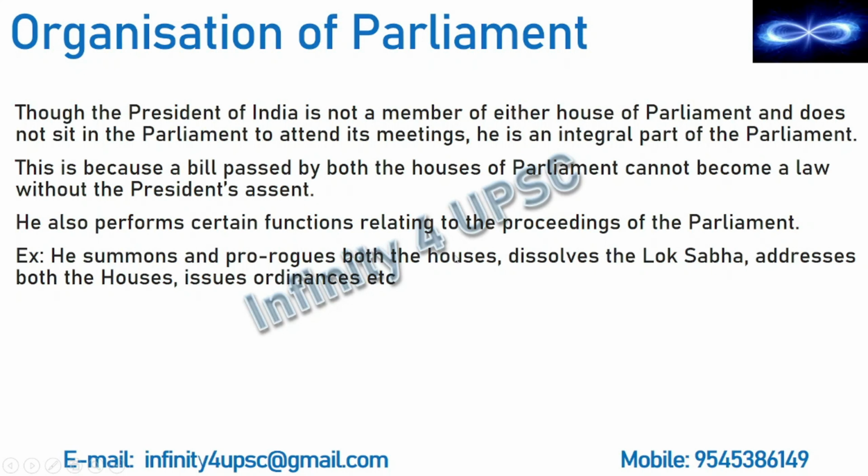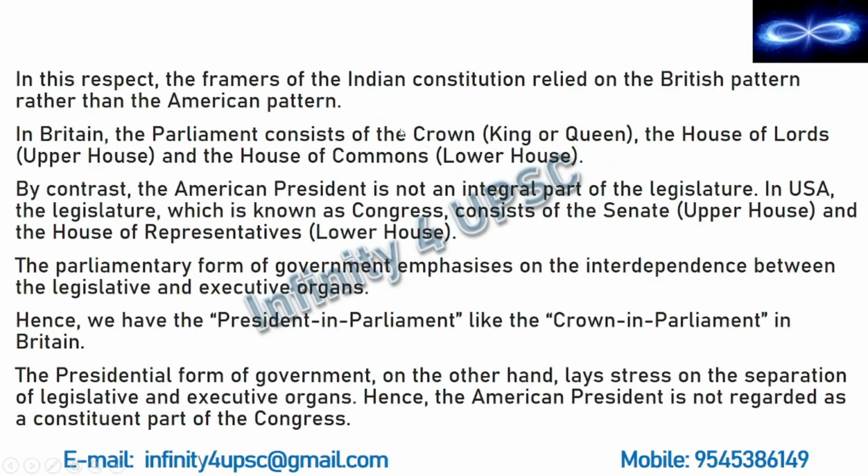So he can summon both the houses, prorogue both the houses, dissolve Lok Sabha, address both the houses and issue ordinance. Now note that it is not just the president who can issue ordinance. A governor can also issue an ordinance. Who is a governor? Governor plays the same role which is played by the president at the union level. So the governor plays that role at the state level. And at the state level, a governor can issue ordinance. So here we saw why the president is part of the parliamentary system in India.